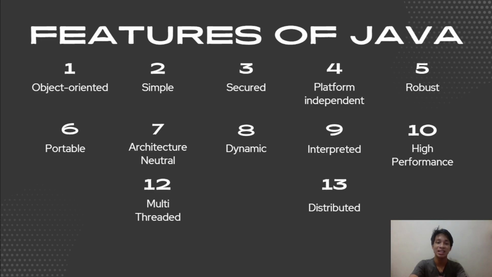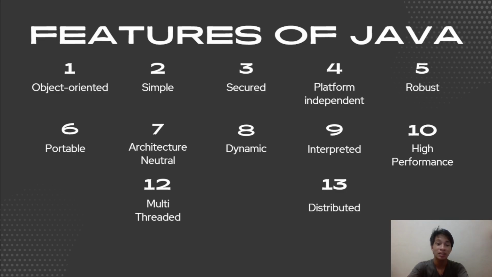Fifth is that Java is robust. This means that Java is reliable and fault-tolerant. Sixth is that Java is portable, meaning it can be transferred easily between systems without modification. Seventh is that Java is architecture neutral. Java's compiled bytecode is independent of processor architecture. This means Java applications can run on any hardware that supports the JVM.